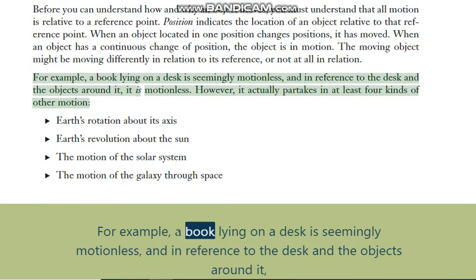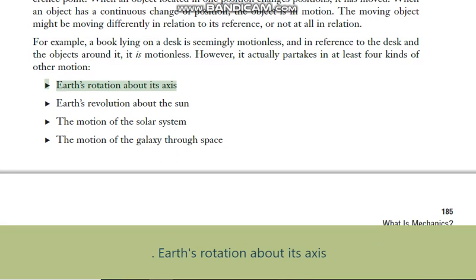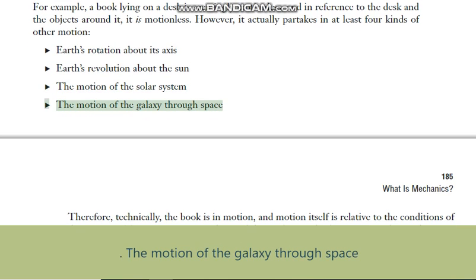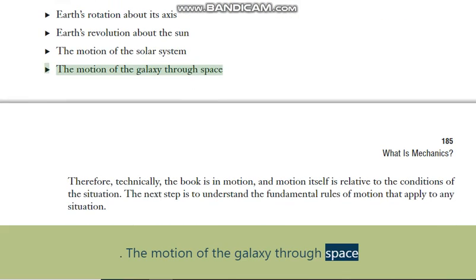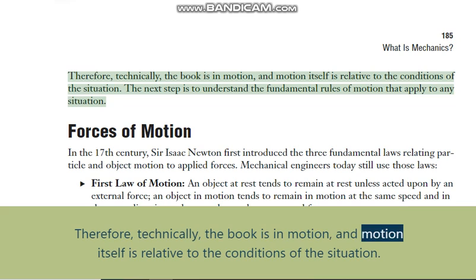For example, a book lying on a desk is seemingly motionless, and in reference to the desk and the objects around it, it is motionless. However, it actually partakes in at least 4 kinds of other motion: Earth's rotation about its axis, Earth's revolution about the Sun, the motion of the solar system, and the motion of the galaxy through space. Therefore, technically, the book is in motion, and motion itself is relative to the conditions of the situation.